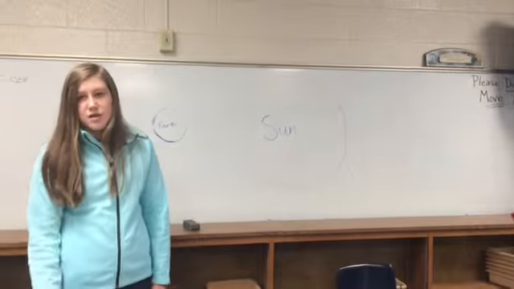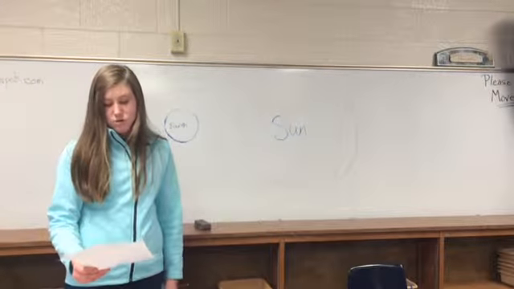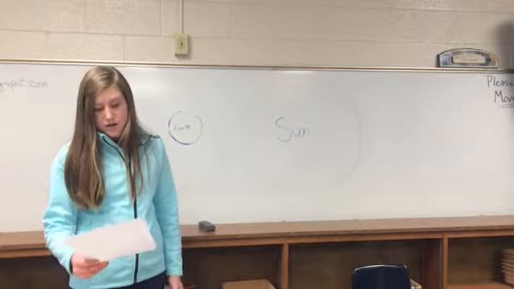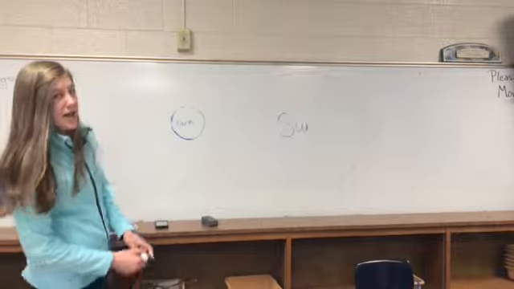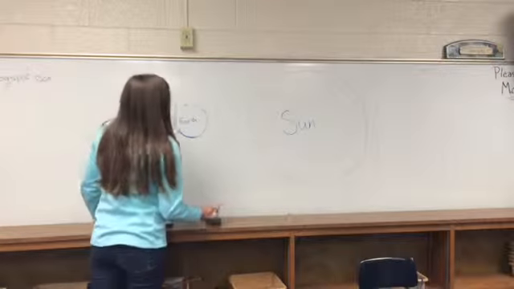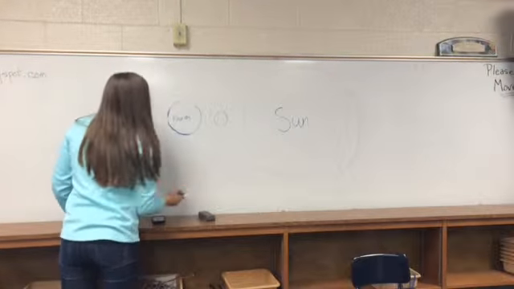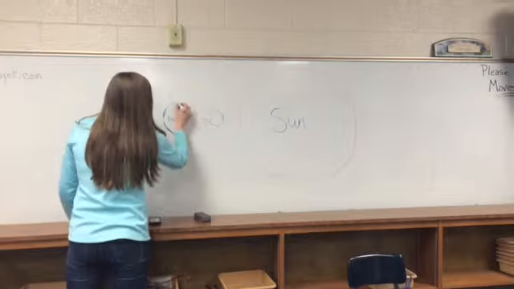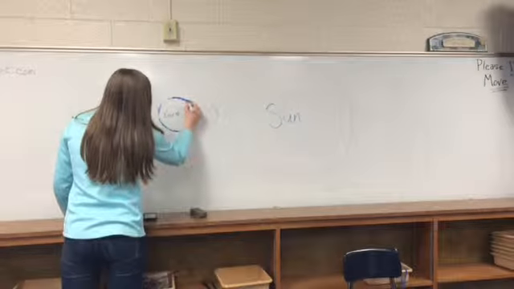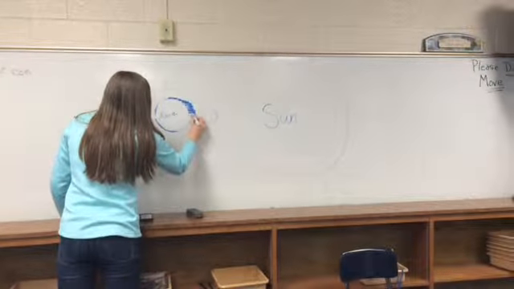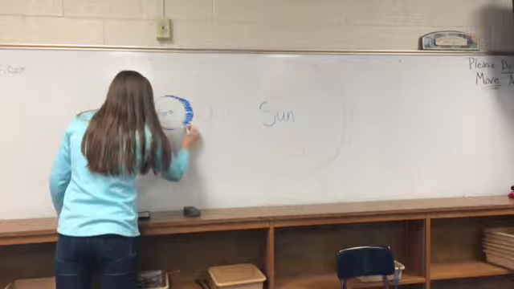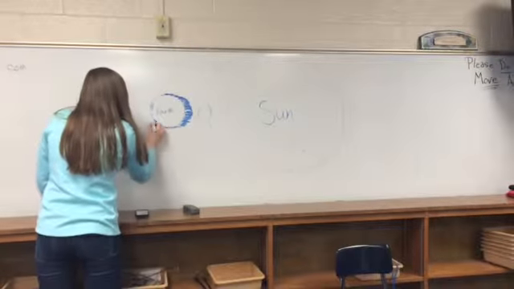Spring tide is a tide immediately after a new or full moon when there is the greatest distance between the high and low tides. So here's our sun and our Earth, and our moon is going to be in between. And since there's a pull towards both the moon and the sun, high tide is dramatically more than low tide.